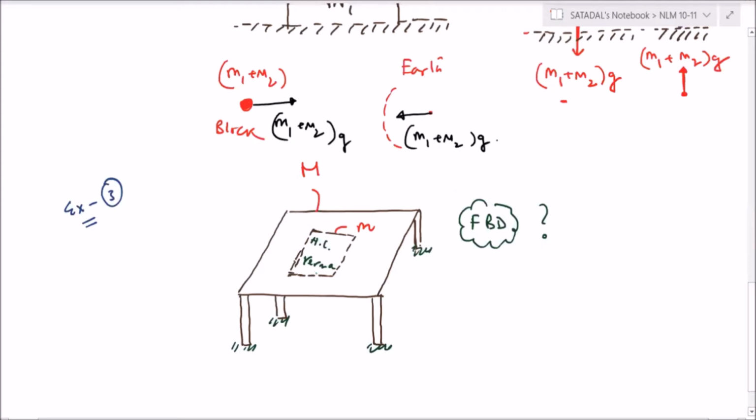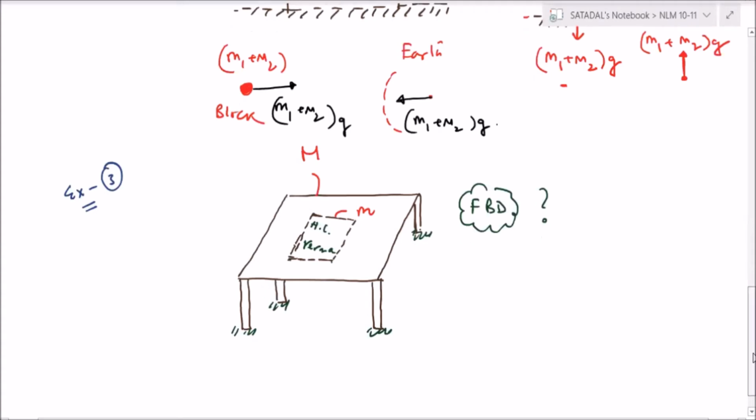Do it step by step. First draw for the book, then go for the table surface, then go for the ground.